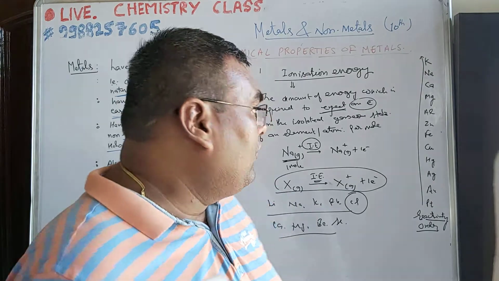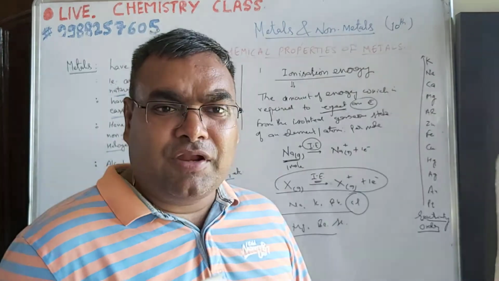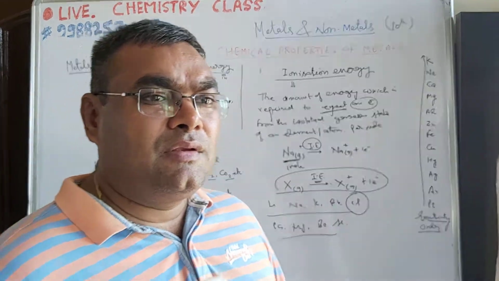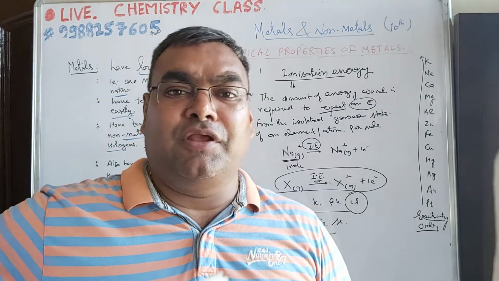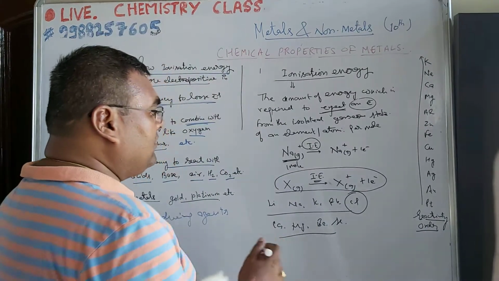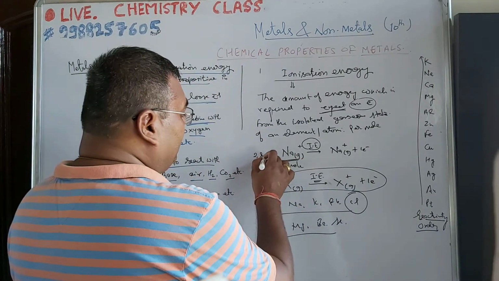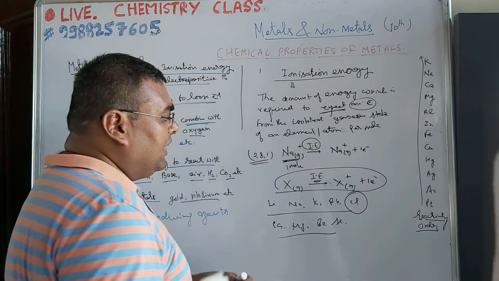Why do all these have very low ionization energy? You can say this explanation is based on their electronic configuration. बेटा, आप जानते हो सोडियम का इलेक्ट्रॉनिक कन्फिगरेशन है 2, 8, 1.